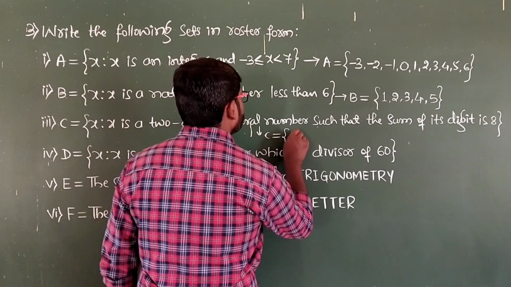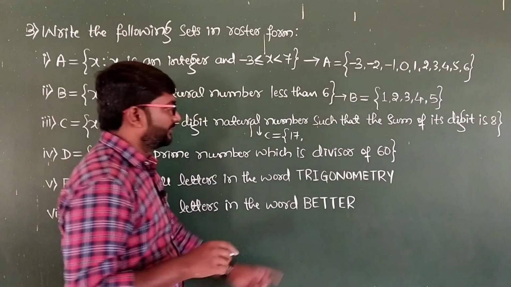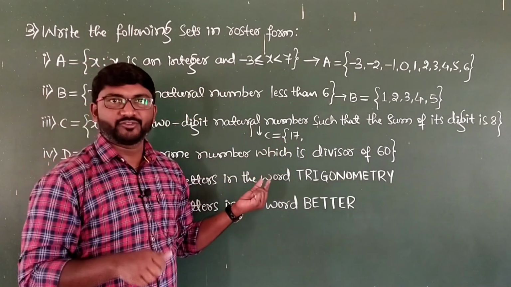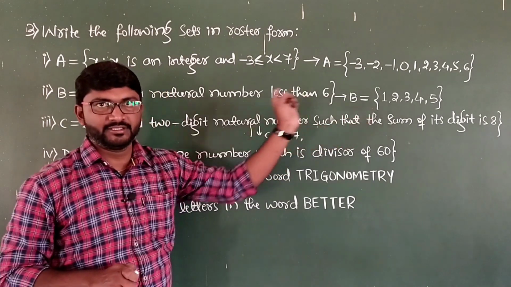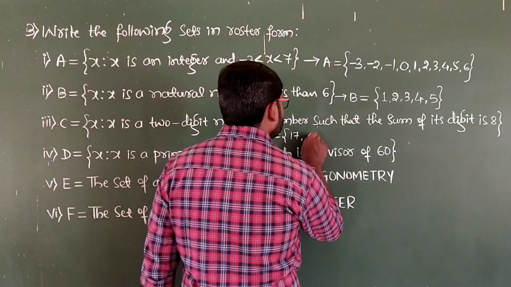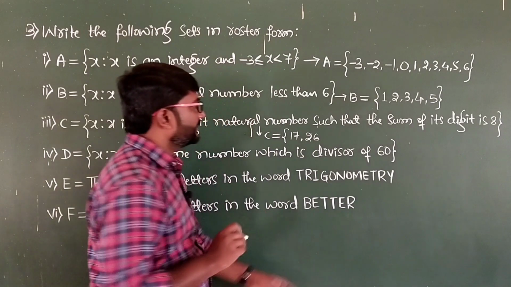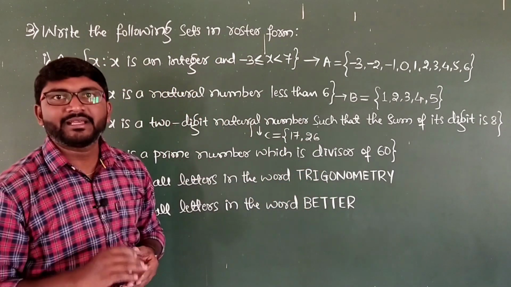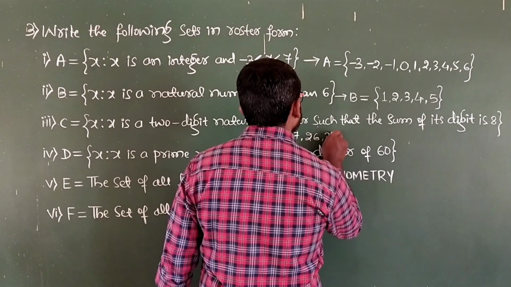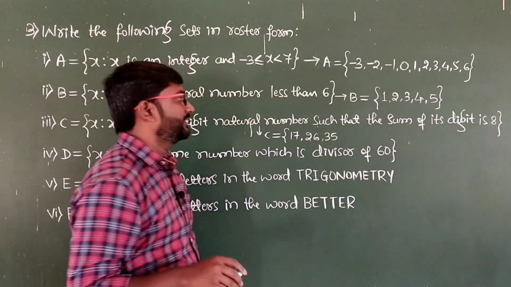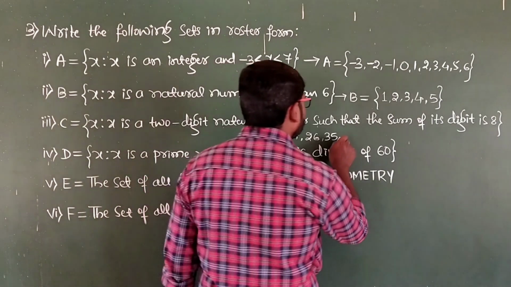So it is 17. It is a 2-digit natural number. Take the sum of these two. 1 plus 7, it is 8. Then the next number, it is 26. Add these two, we get the sum as 8. And then the next number, it is 35. And then the next 2-digit number, it is 44.